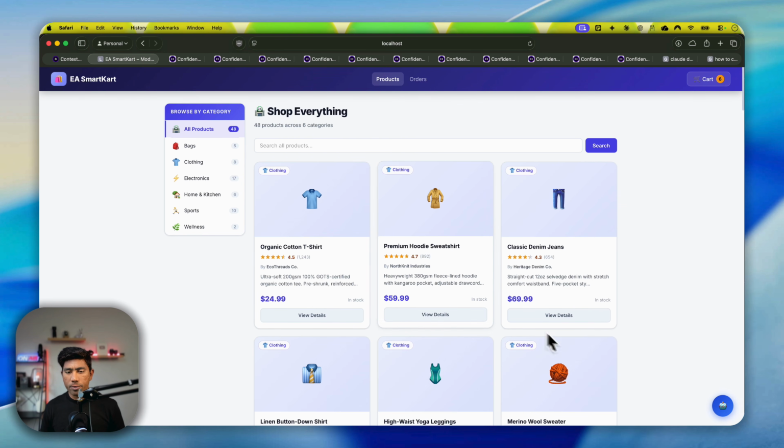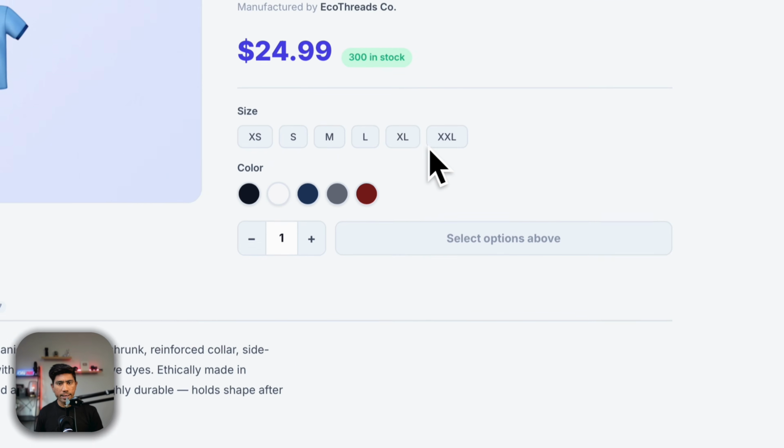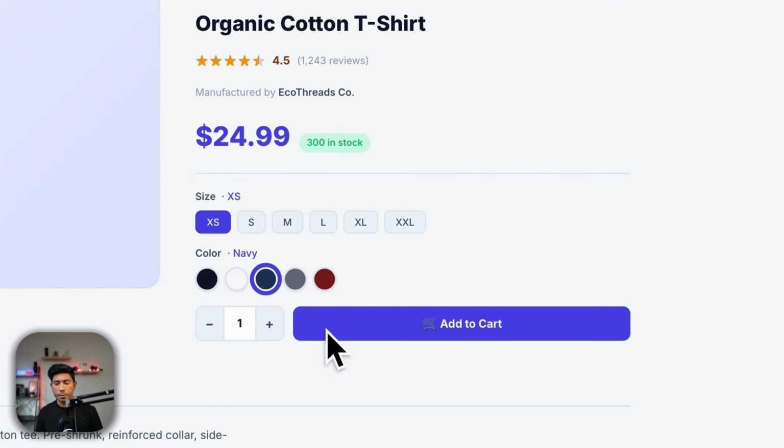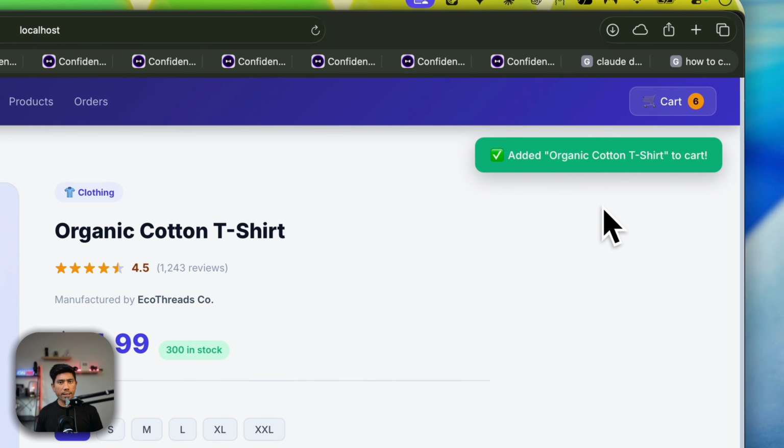And you can see that we have got a lot of different products. And if you go to any of the products, it's going to show you the product details. So you can go and choose the product. It's pretty much like an e-cart, like an e-commerce application. You can go and select that and it's just going to work.